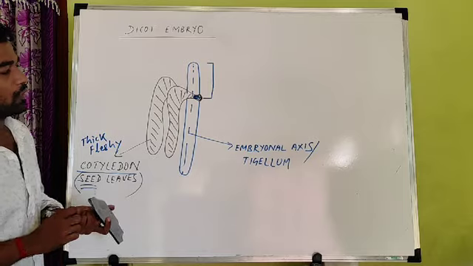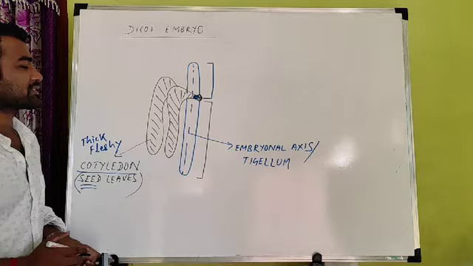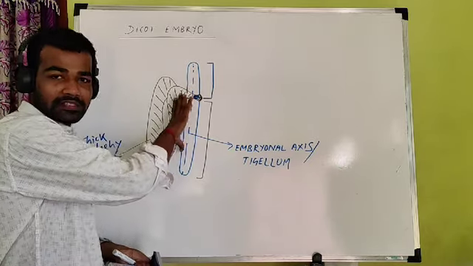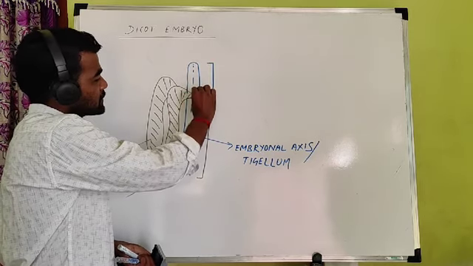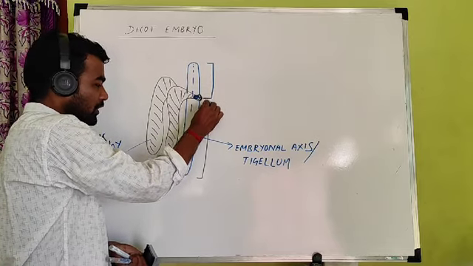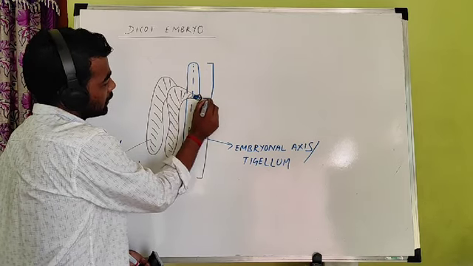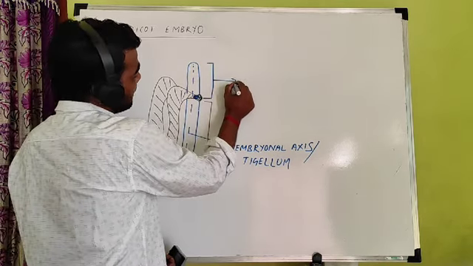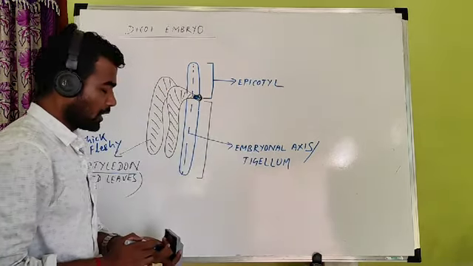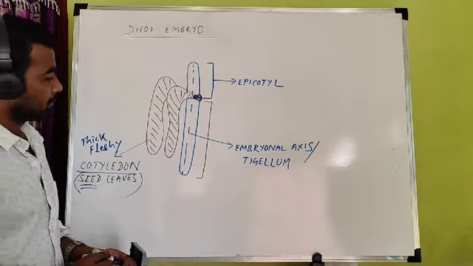Now we have divided the embryonal axis into two parts. This is the complete embryonal axis, and it can be divided into two parts from the point of attachment of cotyledon: this is the upper part, and this is the lower part. The part present above the point of attachment of cotyledon is called the epicotyl. Epi means above the cotyledon.